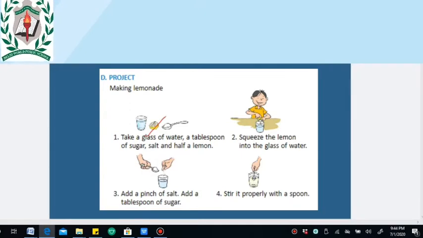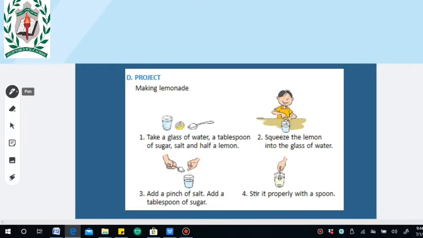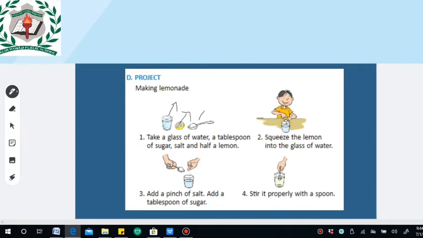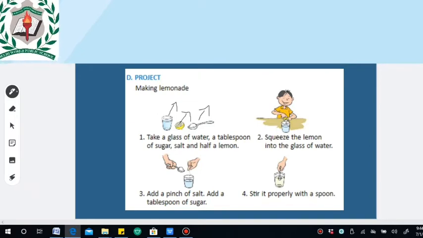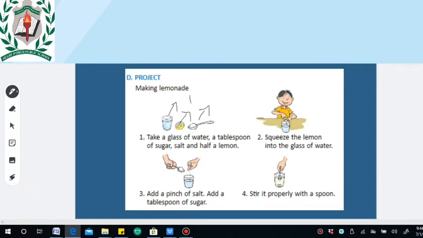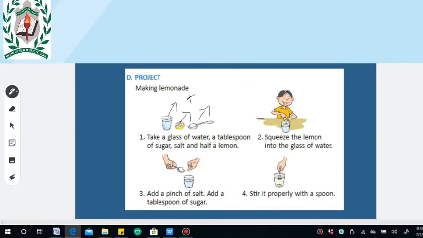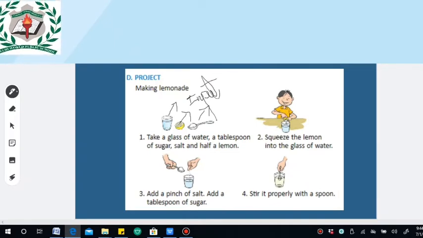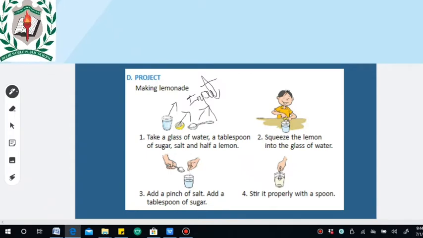Okay, see here why I insist you make lemonade. Yes, lemonade is the process of the IPO cycle. That's why I insist you here. Glass of water, tablespoon and lemon, salt, all this we can say is input. Without water and lemon, how can we make lemonade? So without data, how can we get output like that?